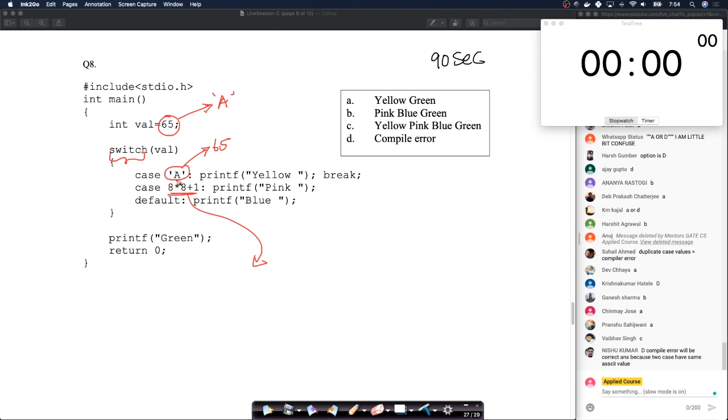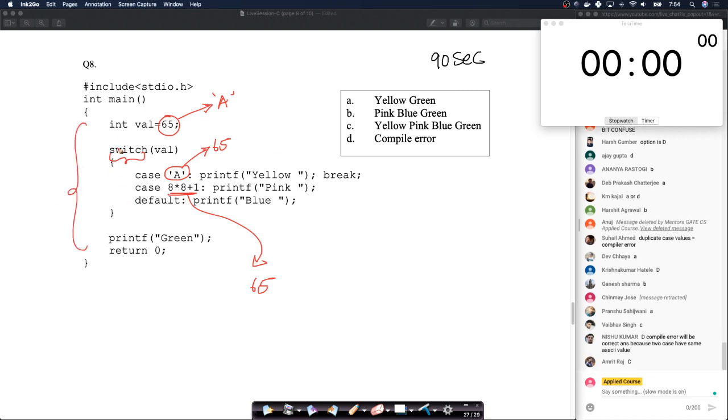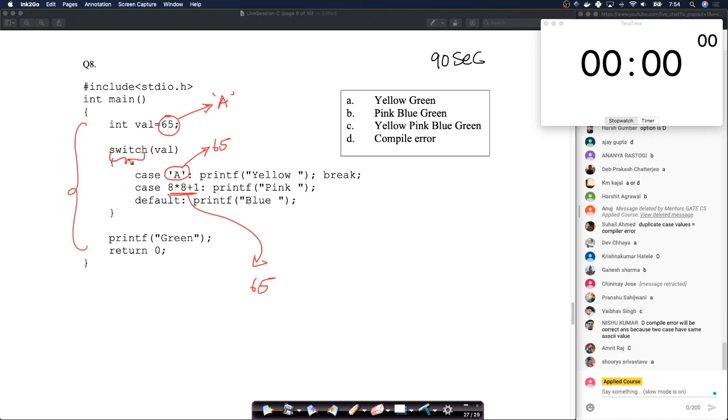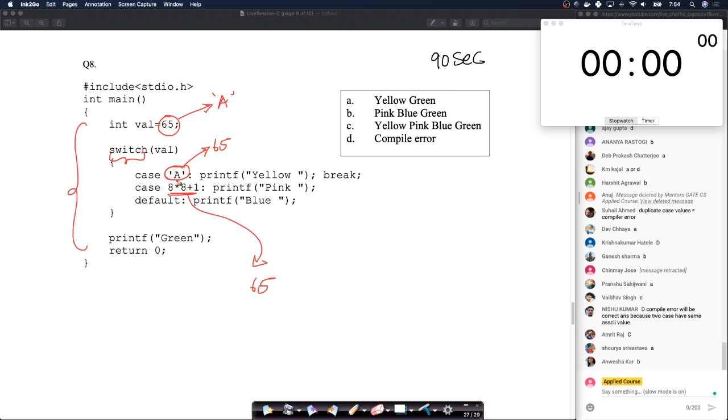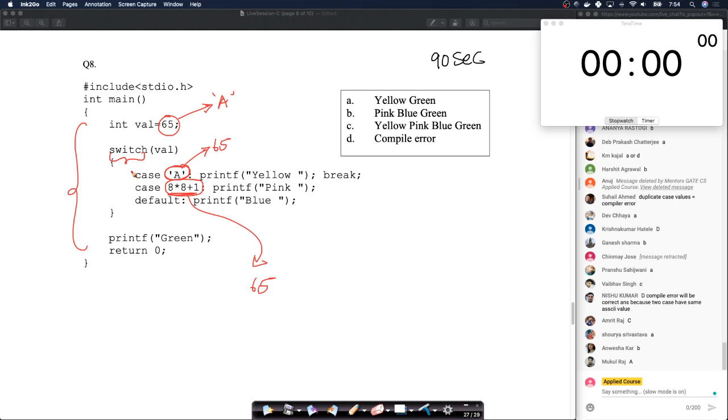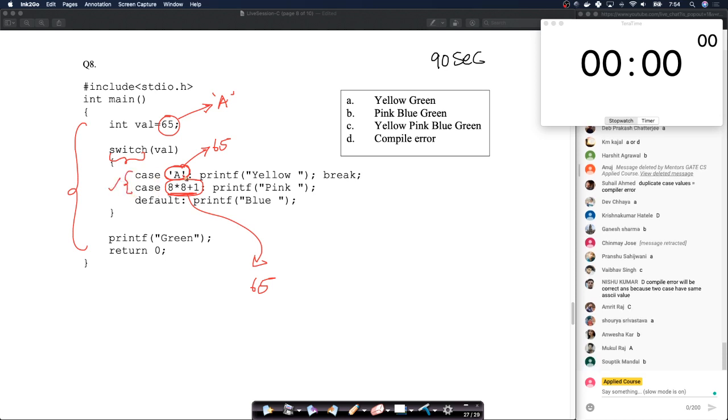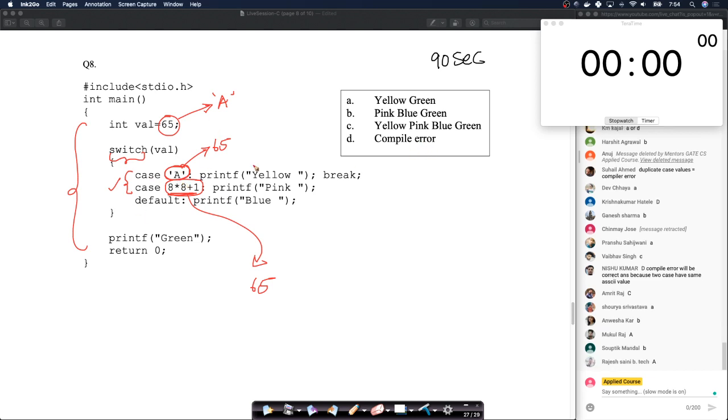This is a numeric expression. 8 cross 8 is 64 plus 1. This is also 65. So when this code gets compiled, within the switch, it sees that this is integer 65. This is also integer 65. So you have two cases with the same value here, and that creates a compile time error, because at compiling itself,